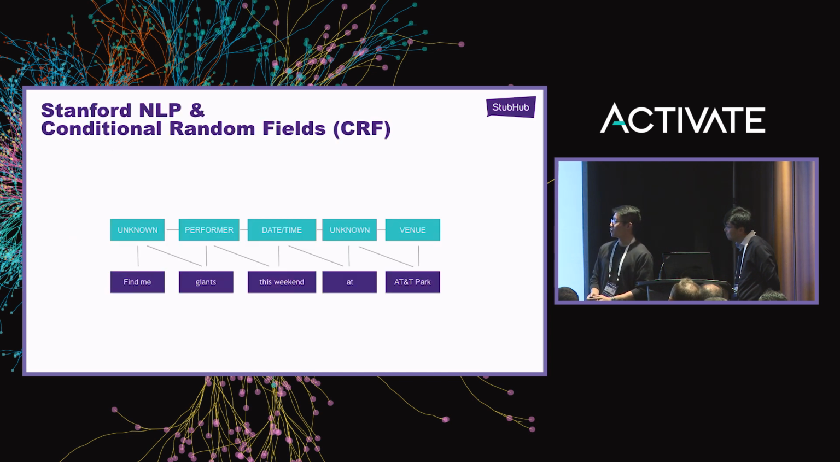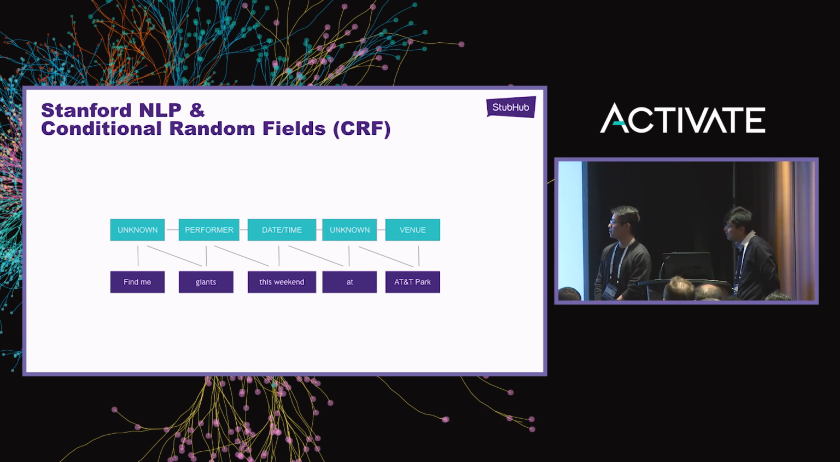But moving on to the more interesting stuff, we used Stanford NLP, and specifically the conditional random fields model, to achieve our named entity recognition, for the longer conversational queries that we wouldn't want to provide pattern-based detection for. There's a word missing there, and it's supposed to be this weekend. I don't know why it's not showing on the screen.